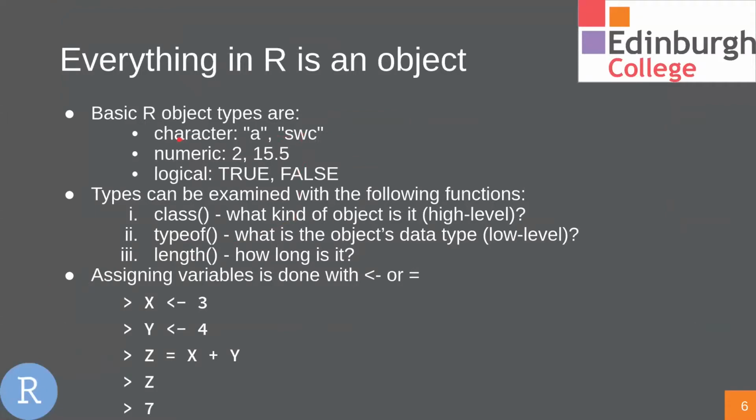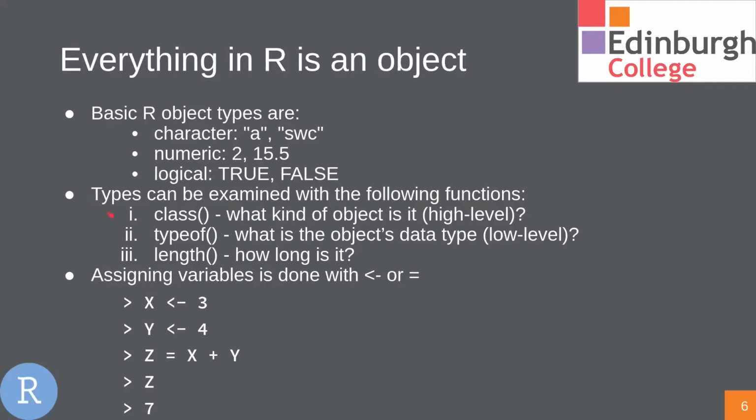Now, character is similar to like a string in Python or in some other languages. Numeric can either be an integer or a float, and logical is like a bool type, true or false. Now, each of these types can be examined with the following function.